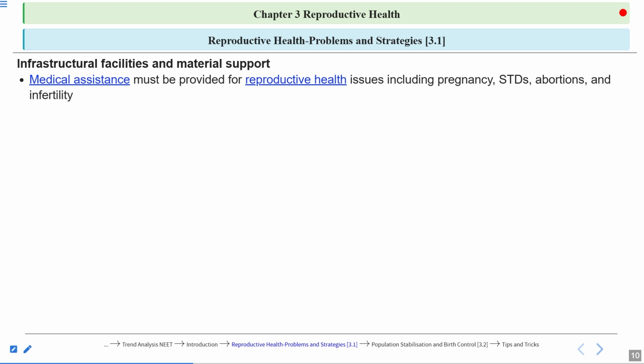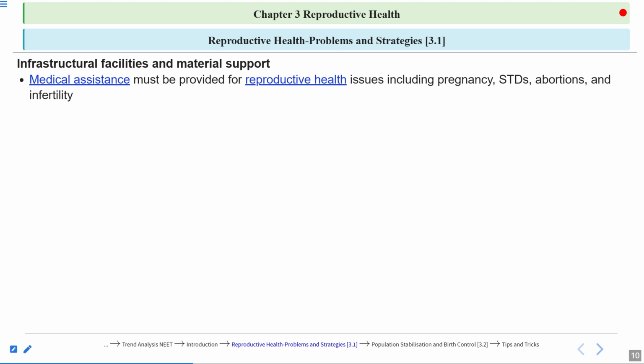Then abortions. Abortions can be very dangerous if they are done after 12 weeks. Till 12 weeks, they are quite safe. But after 12 weeks, the abortions can be quite risky. So awareness should be spread regarding the abortions also, as well as guidance should be given